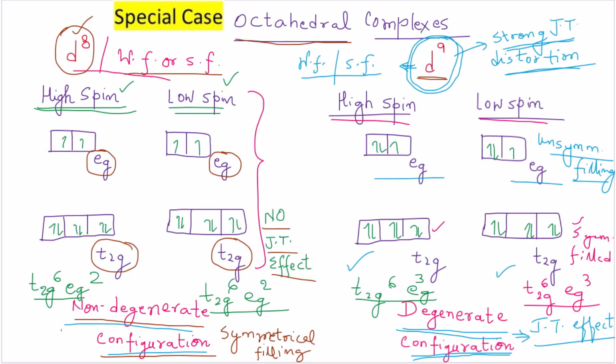So this additional information I am discussing because whenever you come across a d8 configuration or a d9 configuration, you have to understand that these are special cases whereby the d8 configuration will never show Jahn-Teller effect for octahedral complexes irrespective of the strength of the ligand, and similarly d9 configuration will always show strong Jahn-Teller distortion irrespective of the strength of the ligands. And this you have to keep in your mind.